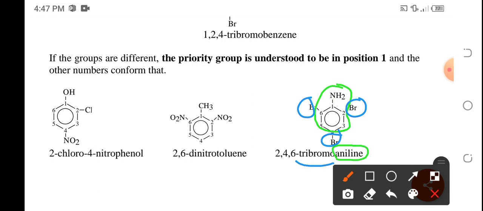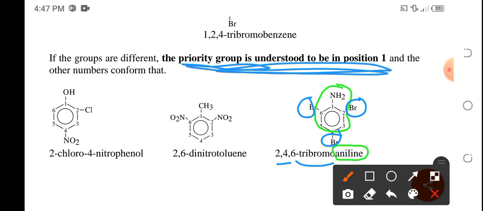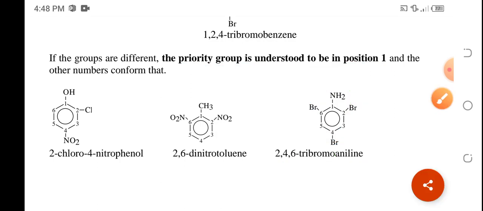So 2,4,6-tribromoaniline. So always bear in mind that if there are many substituents being attached to the parent chain, look for the priority group, and it will have the position carbon number 1. Then from there you start numbering clockwise or counterclockwise for as long as you come up with the lowest set of locants.